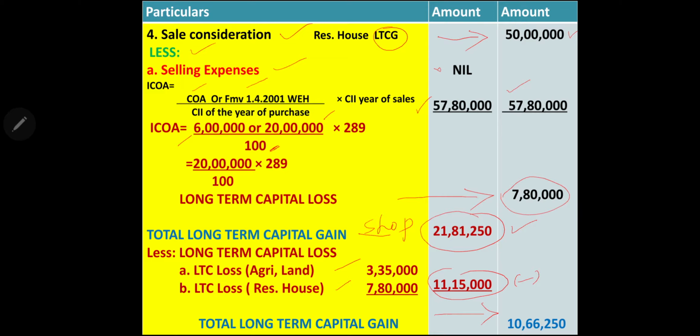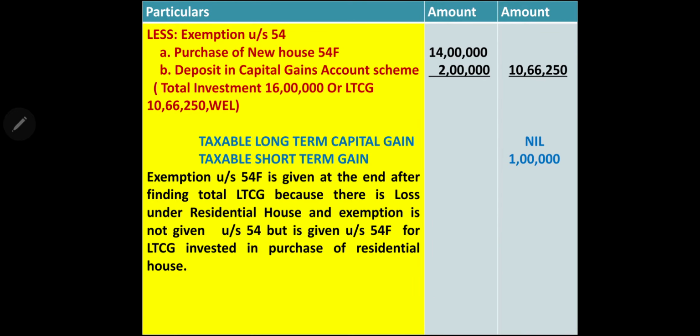Now we are not going to tax this. We will give that exemption here. Okay, exemption under section 54F, purchase of new house. What is section 54F? This 54F deduction is given when the long-term capital gain is invested in purchase of a residential house. So that is 14 lakh purchase of new house, and deposit in capital gain account scheme is 2 lakh. Total of the exemption comes to 16 lakh.